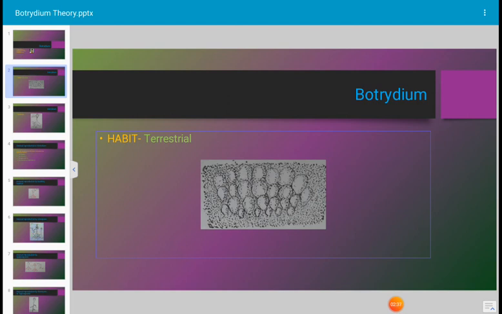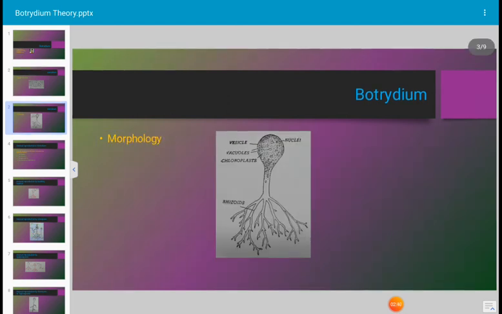Let us see the structure of Botrydium. How is the morphology, or external features, of the Botrydium alga? The form of Botrydium is balloon shaped, and the size of the balloon is up to the size of a pinhead. The plant body consists of two distinct parts: the aerial part, which is pear shaped or balloon shaped and contains chlorophyll, and the underground part, which is colorless.